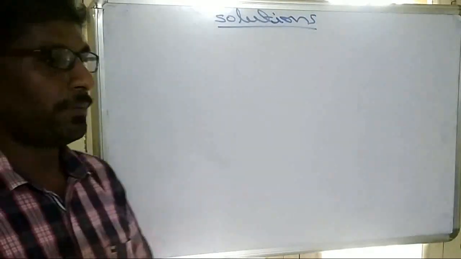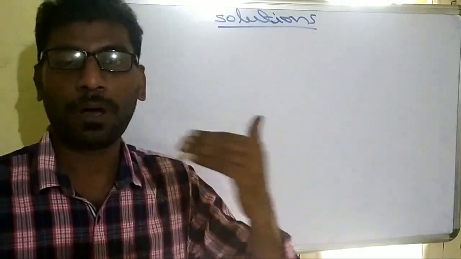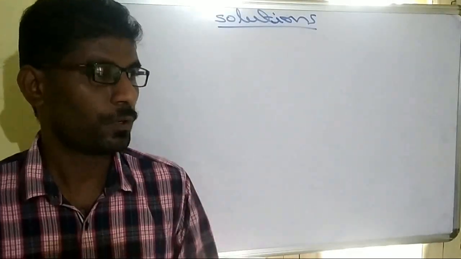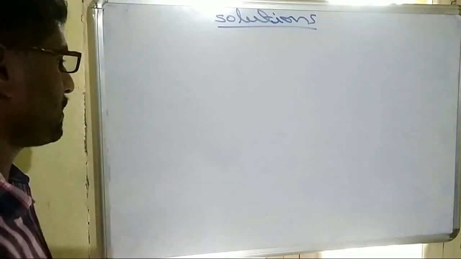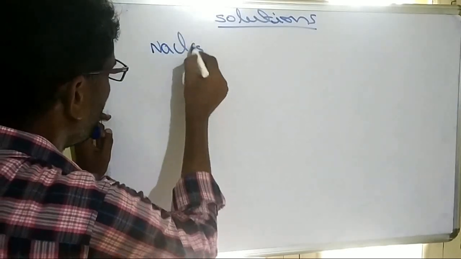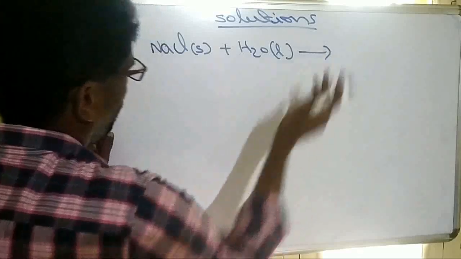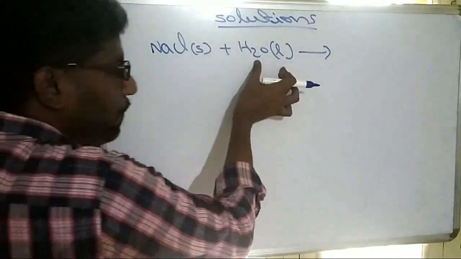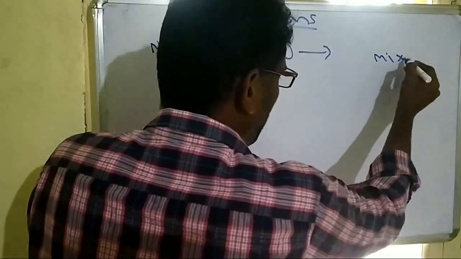The solution definition: it is a homogeneous mixture of two or more components. So solution means it is a homogeneous mixture. What does homogeneous mixture mean? See this, for example, NaCl we are dissolving in water. One is in solid form, the other in liquid form. Two components we are mixing, so that is called a mixture.